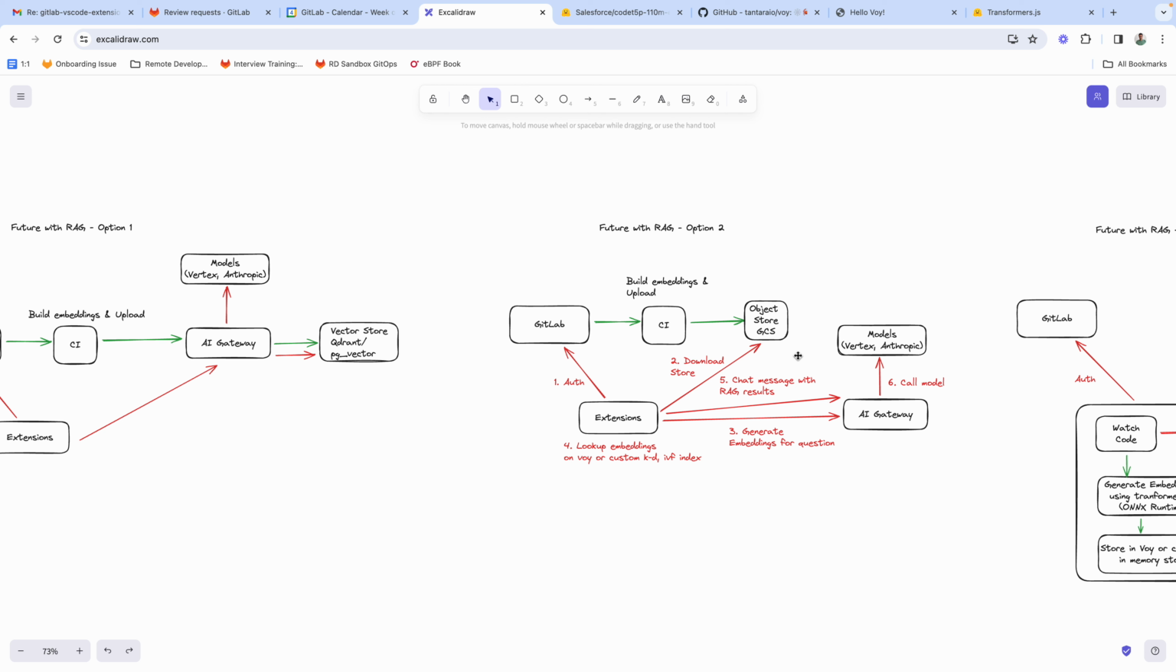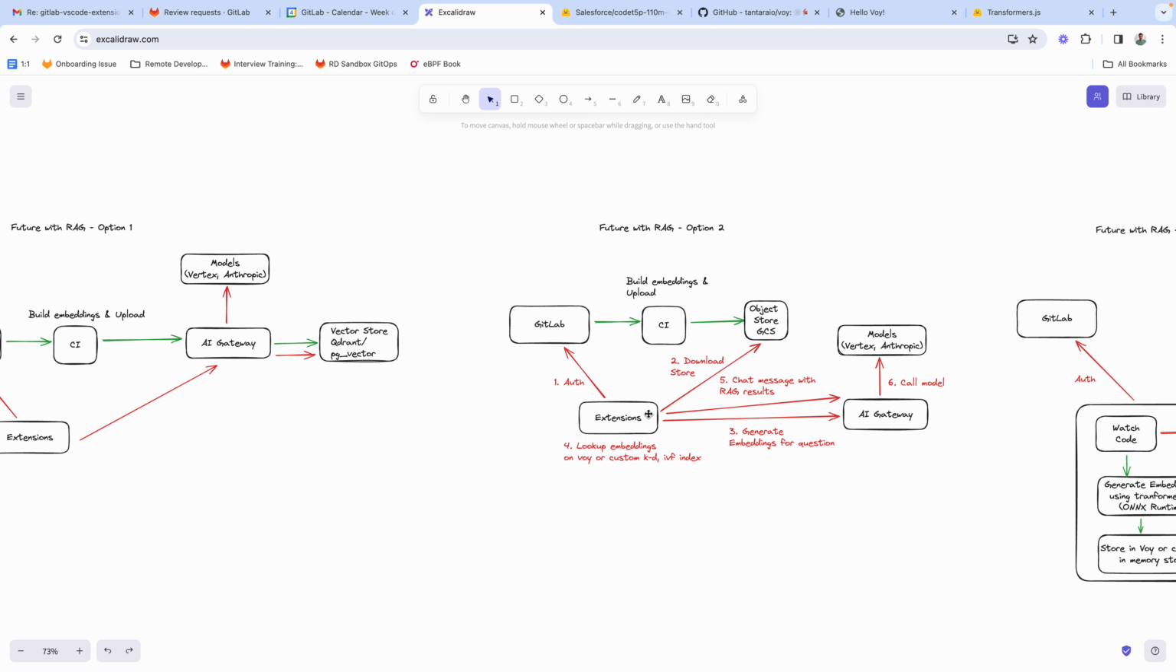Option two is another option where we don't actually store the embeddings on our side, right? Instead, we still have that CI job, which builds the embeddings and then stores them in whatever form into GCS. So this could be just a flat file format where we store all the information in GCS. In this mode, the extension would again authenticate into GitLab. Then the second thing it'll do is download the store from GitLab, right? Just like an asset is downloaded, it'll be downloading the store from GCS.